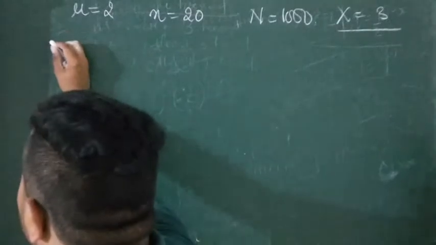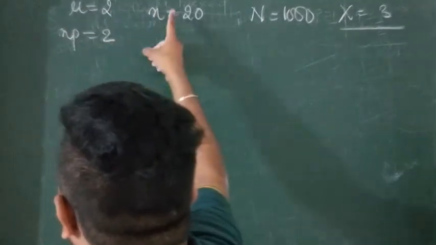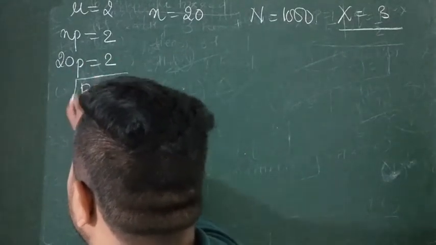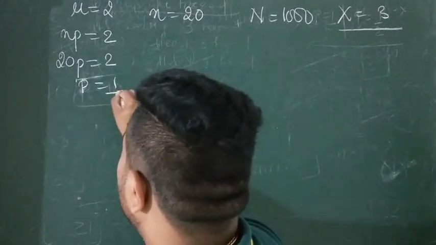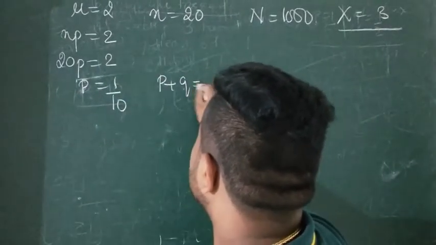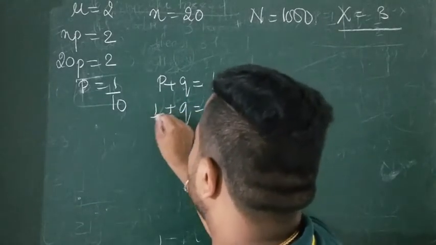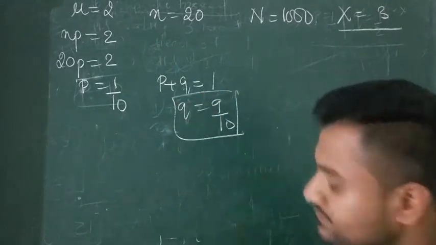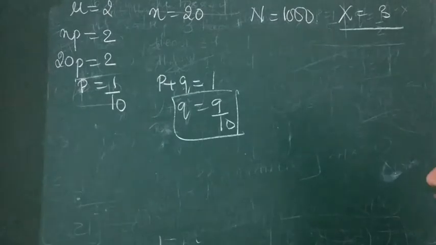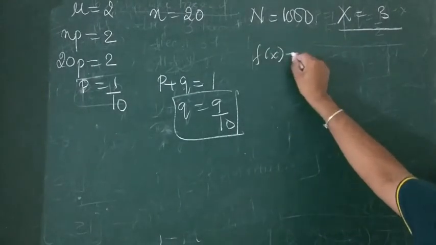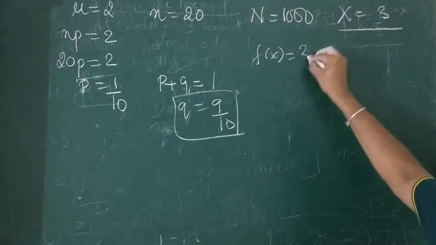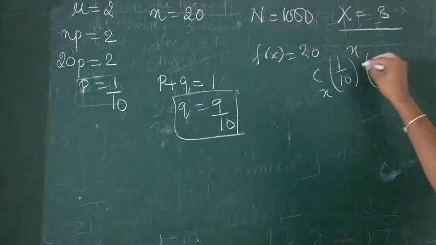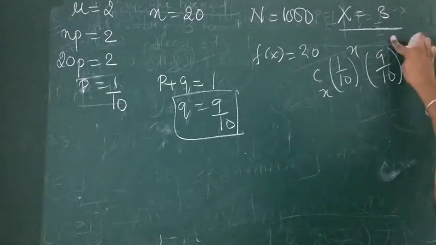So mu is np equals 2, n is 20, so 20p equals 2, p equals 1 by 10. I know that p plus q has to be 1, so from this can I write q as 9 by 10? Correct. Then from the function f of x, that is nCx, what is n? 20Cx. What is p? (1/10)^x, (9/10)^(20 minus x).